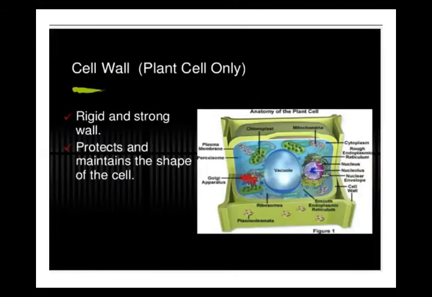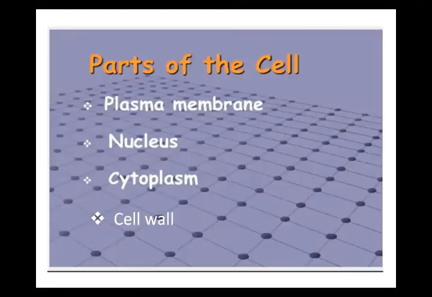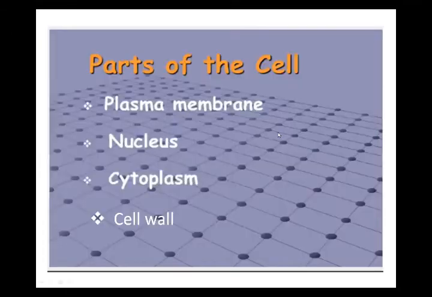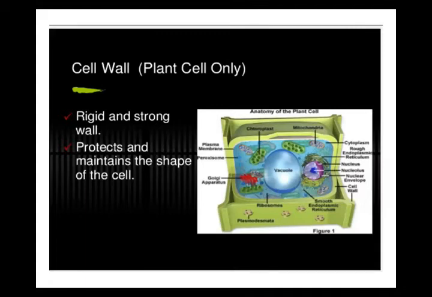Now, first I am moving on and explaining to you about the cell wall. Observe the diagram carefully. You are seeing the light greenish portion. Actually, this is the cell wall. You know, cell wall. Again, I am repeating, in this diagram you are seeing this is like a boundary. Okay, this cell wall is present only in the plant cell. It is present only in the plant cell, beta. Okay, it is not present in the animal cell.